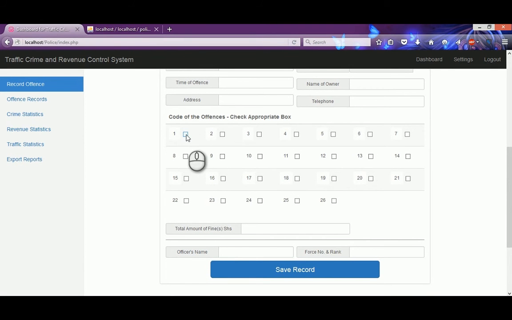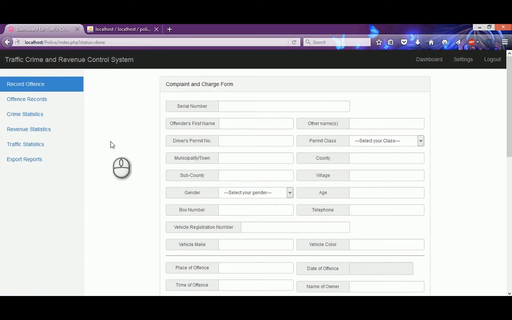Now we also check the offenses. These offenses are related to the crimes that these people commit. So I've checked 1 and 10. I also enter the amount which has been recorded by the traffic officer. I will assume it's 300 for both crimes. The officer's name, I'll put Tito, force and rank, traffic A1. So when you save the record,